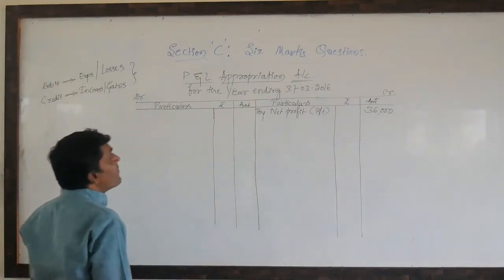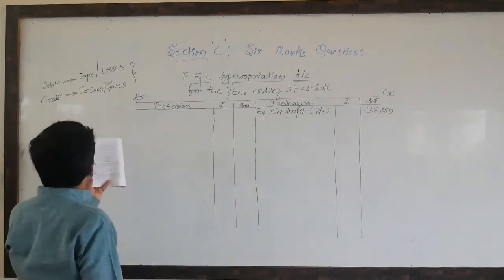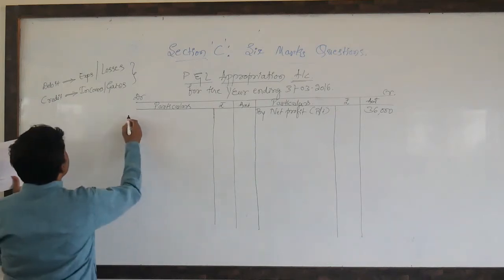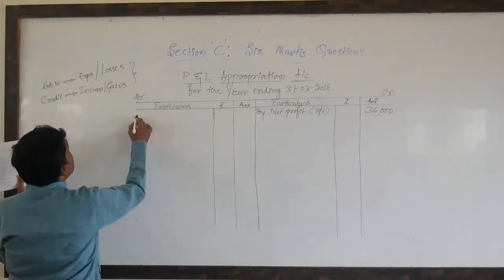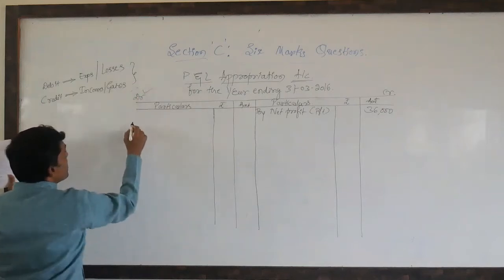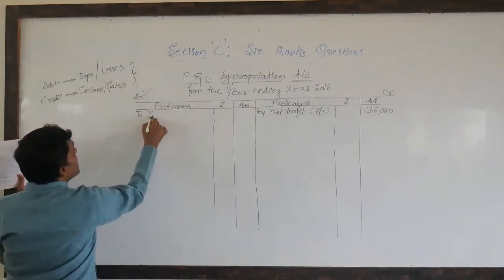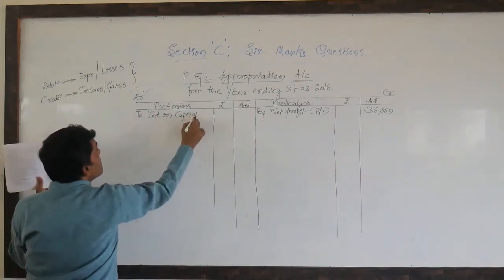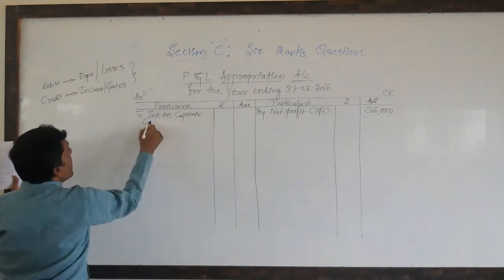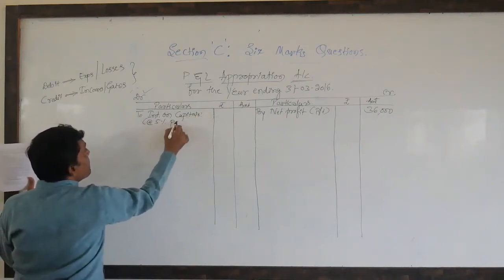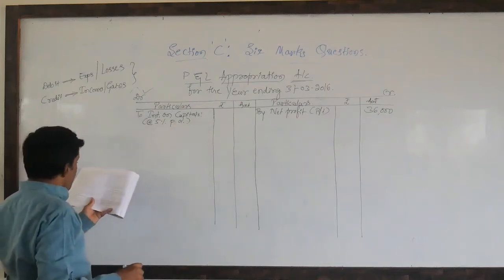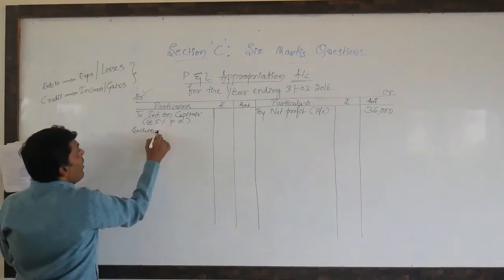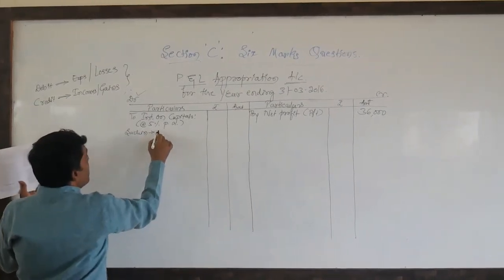Come here, net profit 36,000. Look at the adjustments. The first one, interest on capital. Interest on capital is an expense. We need to write it on the debit side. To interest on capitals at 5% per annum. The first partner's name is Sachin. His capital is rupees 1 lakh.